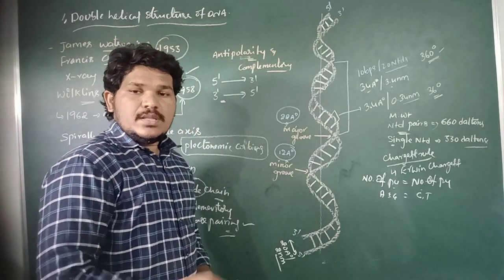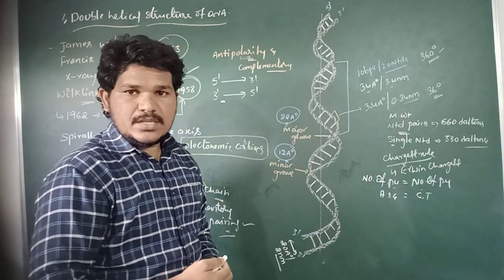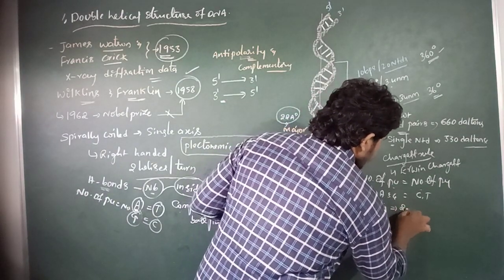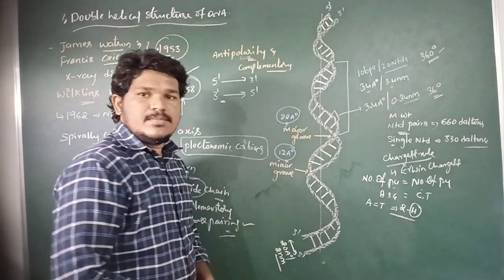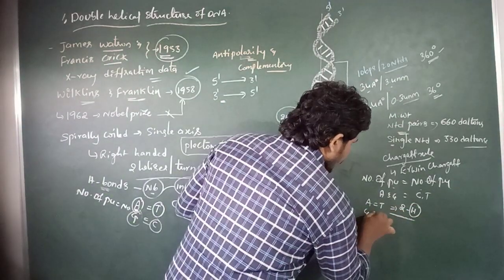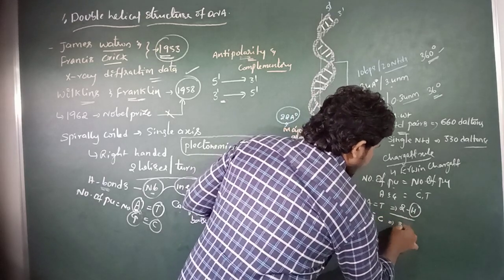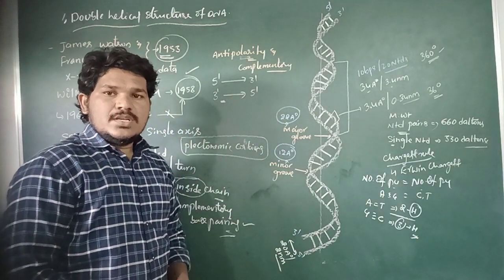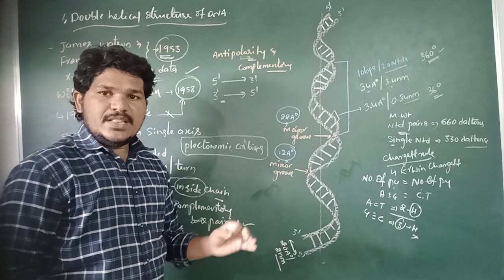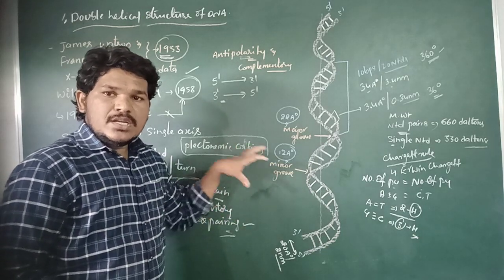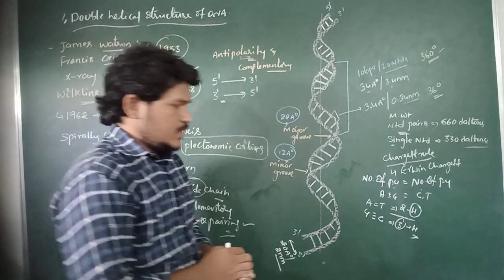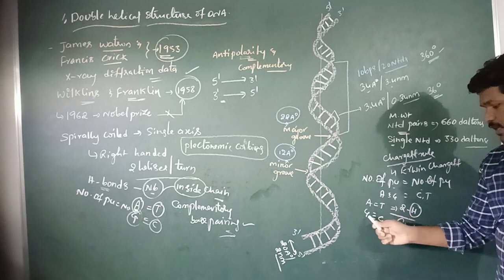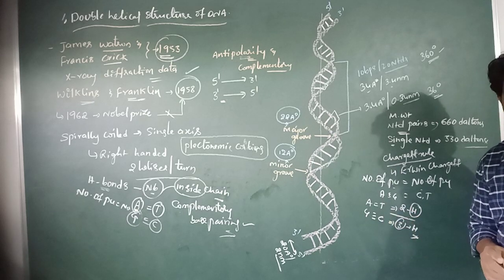So the purines always pair with pyrimidines. Adenine always pairs with thymine with two hydrogen bonds, and guanine always pairs with cytosine with three hydrogen bonds. These hydrogen bonds are present between the nitrogen bases which are projecting inside the chain. Right? So adenine always pairs with thymine, and guanine always pairs with cytosine.